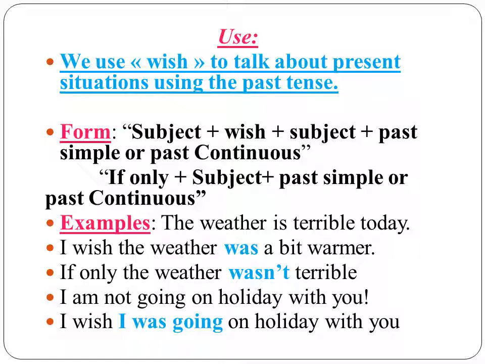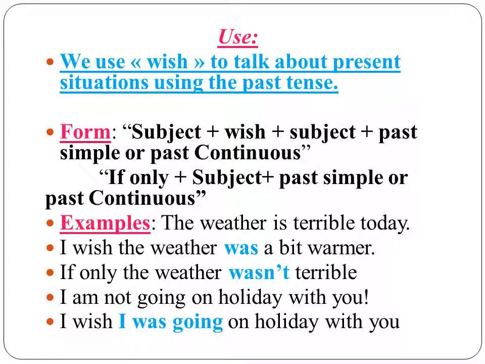So, an imaginary situation. So the form of wishes in the present: subject plus wish plus subject plus past simple or past continuous. You can also use if only, as I told you, and it should be followed by subject plus past simple or past continuous. You can see the difference between the two forms. Wish, you have subject, subject, and if only, you write just the subject after if only, plus past simple or past continuous, depending on the tense you have in the present situations.